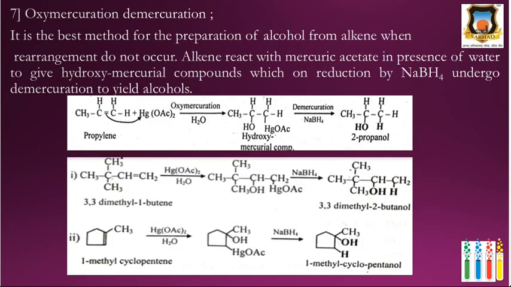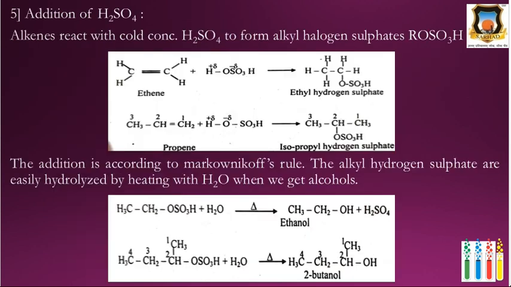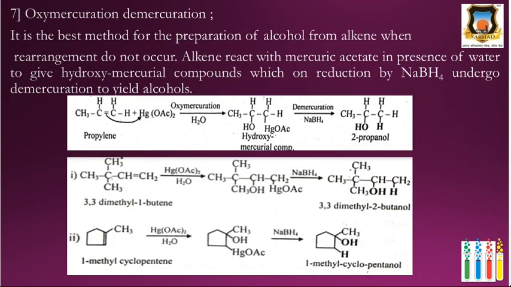Then next reaction is the oxymercuration and demercuration. It is the best method for the preparation of alcohols from alkenes, and in this reaction rearrangement does not occur. Alkenes react with mercuric acetate in presence of water to give hydroxymercurial compound, which on reduction by sodium borohydride undergoes demercuration to yield alcohols.